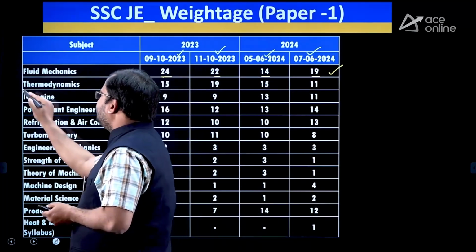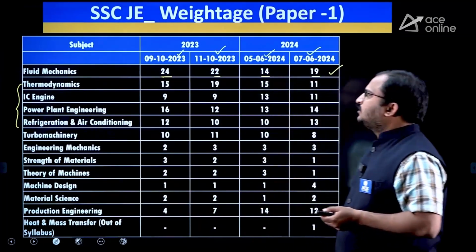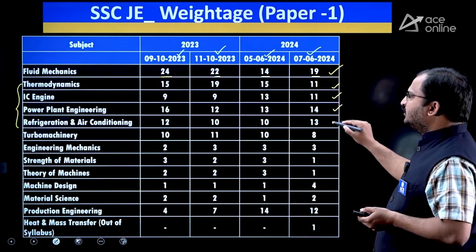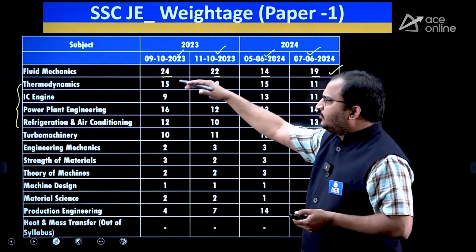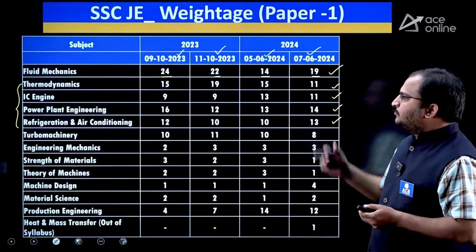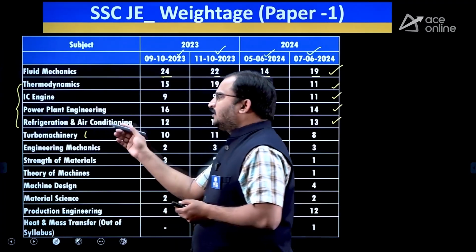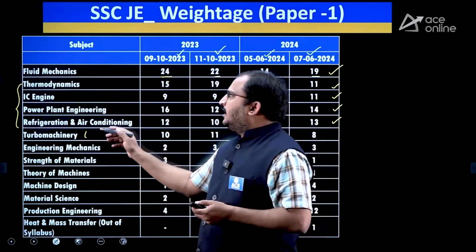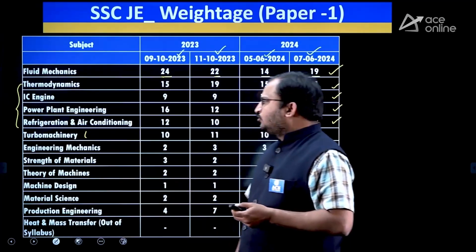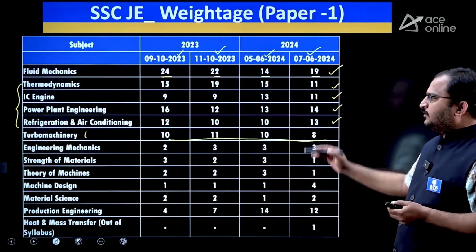Then, if you observe carefully, these 4 parts are related to thermal engineering. So thermal engineering also has very good importance in this particular paper. You can observe the weightage of marks of each and every subject clearly. Then the turbo machinery part. Here you will have compressors, turbines, the turbines part of hydraulics, as well as steam turbines. So this also has good importance here. You can observe the weightage.